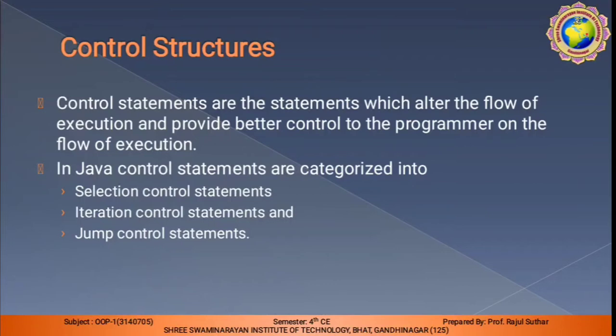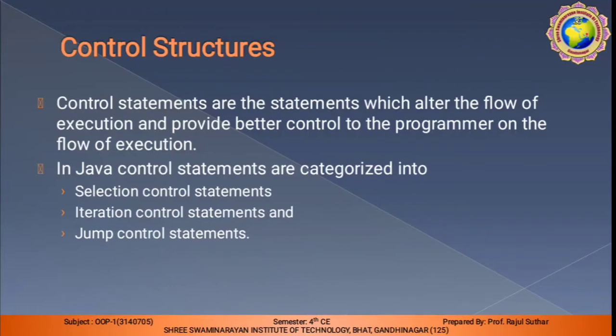The summation is the execution, and finally we get the result. The sum will be printed by using println in Java. That is called the flow of execution. In Java, control statements are categorized into selection control statement, iteration control statement and jump control statement.